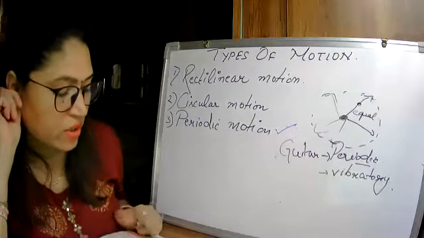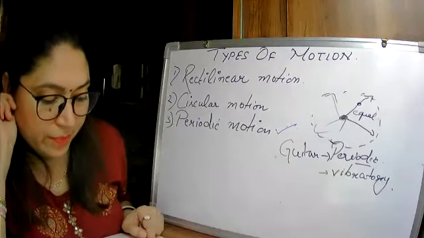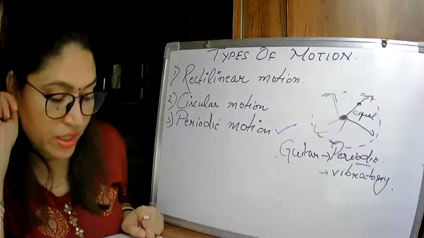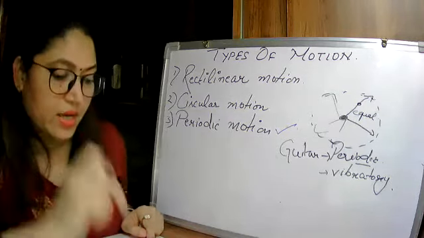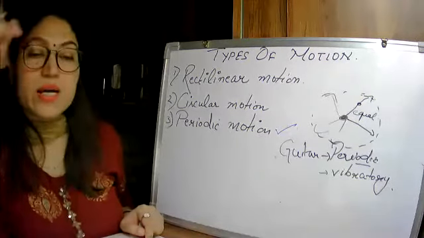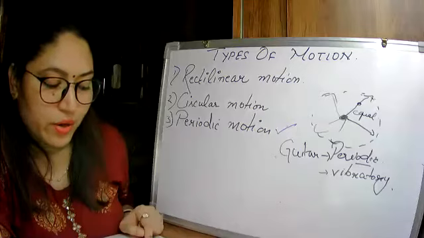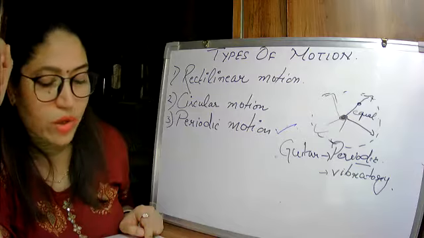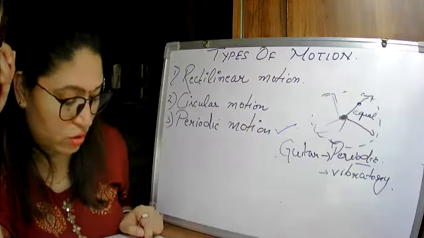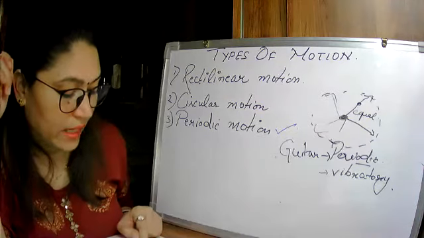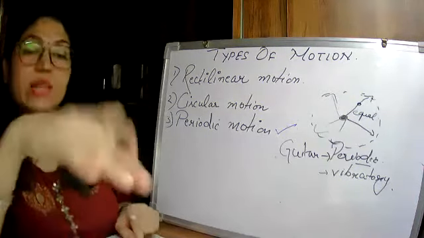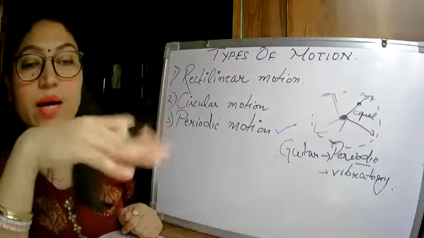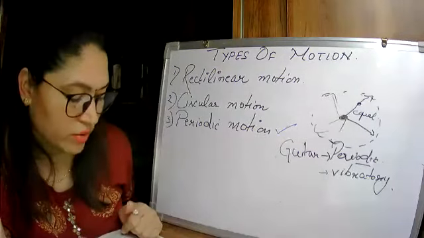Then motion of a child on a swing, you can see in picture A. Guitar is also given, picture C. Picture B is pendulum. See, all pictures are given here. A is what? Swing. When any child is moving on a swing, that is also periodic motion. B, pendulum, is also periodic motion. C, guitar, is also periodic motion as well as vibratory motion. And then surface of drums, tabla being played. When tabla is played, that is also periodic motion, because the membrane of the tabla is vibrating. That is also producing sound.